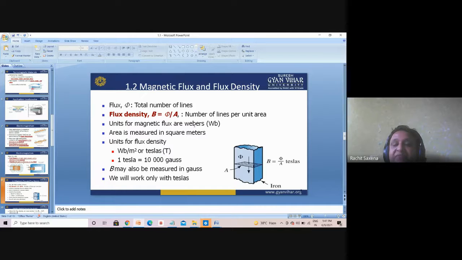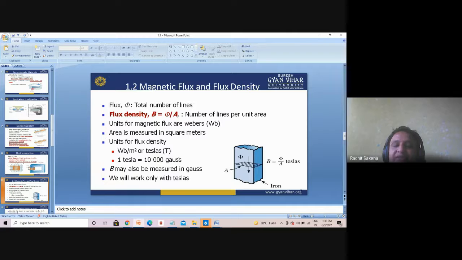The unit of flux is the Weber, Wb. Area is measured in square meters. Flux is in Weber and area in meter squared, so the unit for flux density is Weber per meter square, or Tesla, T. Now 1 Tesla is equal to 10,000 Gauss, so we can also convert into Gauss.